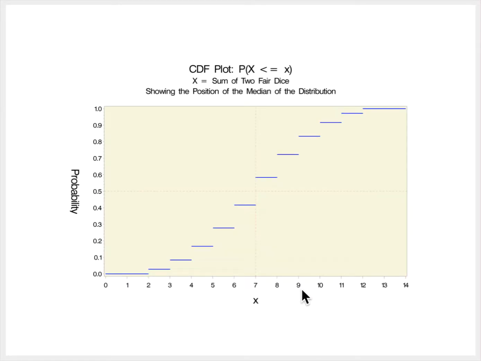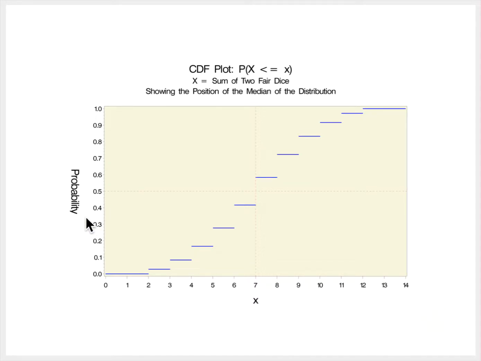Now here is a graphical illustration of what we're talking about here. This is the CDF. You'll remember this is the CDF for the distribution of x in this particular scenario.